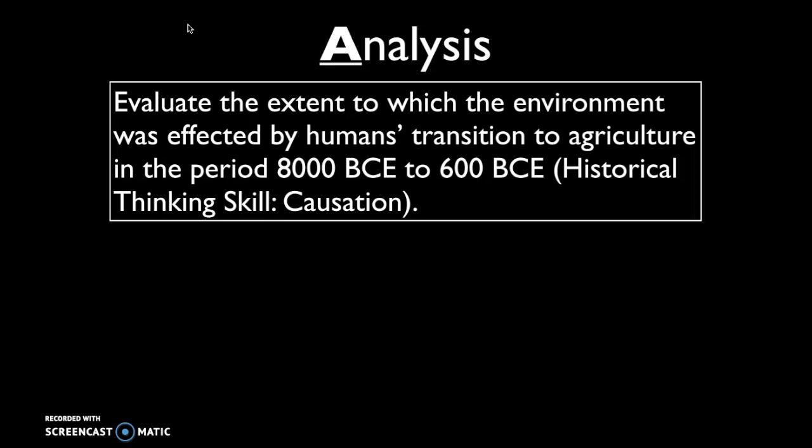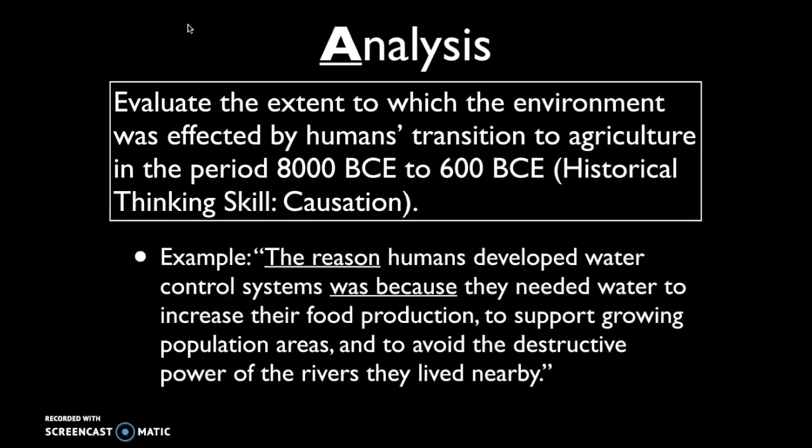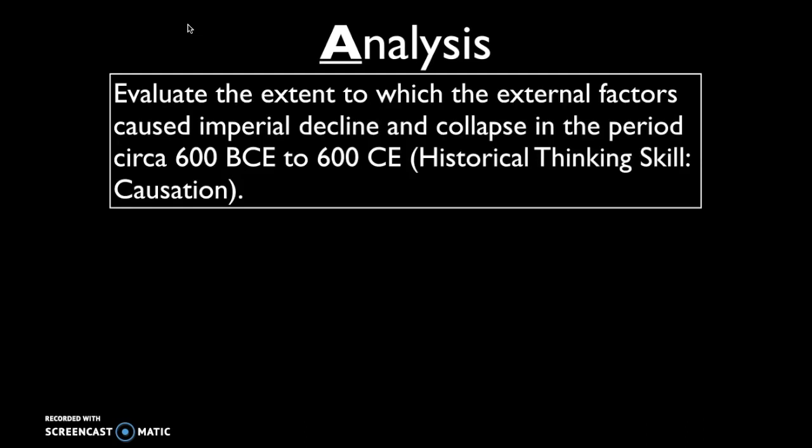Now let's look at this one again. Evaluate the extent to which the environment was affected by humans' transition to agriculture. So if I were to write analysis, I might write something like this. The reason humans developed water control systems was because they needed water to increase their food production, to support growing population areas, and to avoid the destructive power of the rivers they lived nearby. So force yourself to write analysis by writing the reason for whatever your cause or whatever your effect was, and try and answer that question. So you practice it. How about evaluate the extent to which external factors caused imperial decline and collapse?